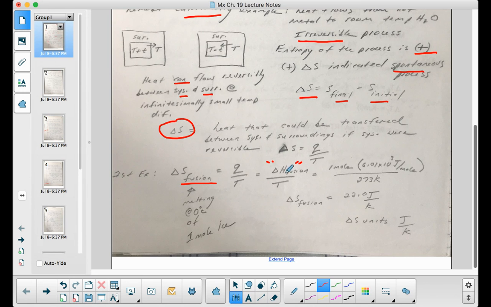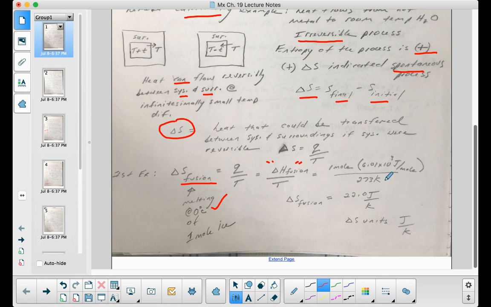We went through the different ways that you can calculate delta H. So if that delta H is a given value or calculated value like we did in the last chapter, and let's say that this is it here, I know that it's 6.01 times 10 to the third joules per mole, and the temperature that I'm dealing with is 0 degrees Celsius, but I have to put it into Kelvin.